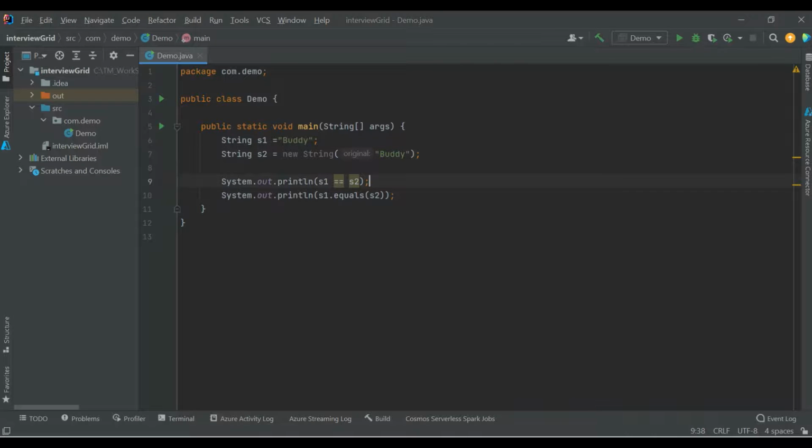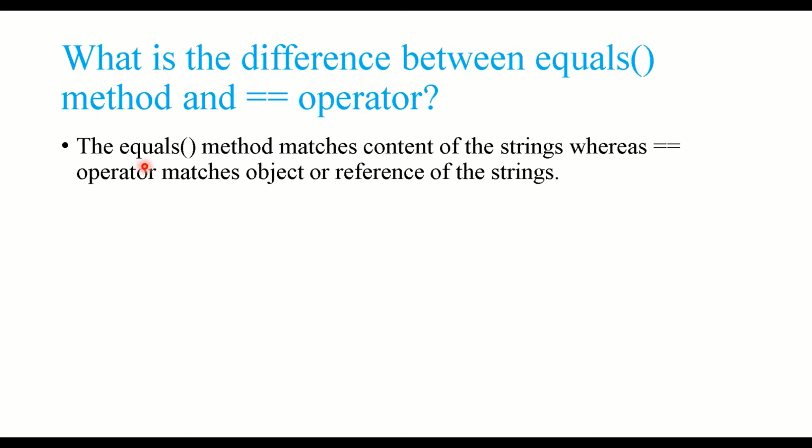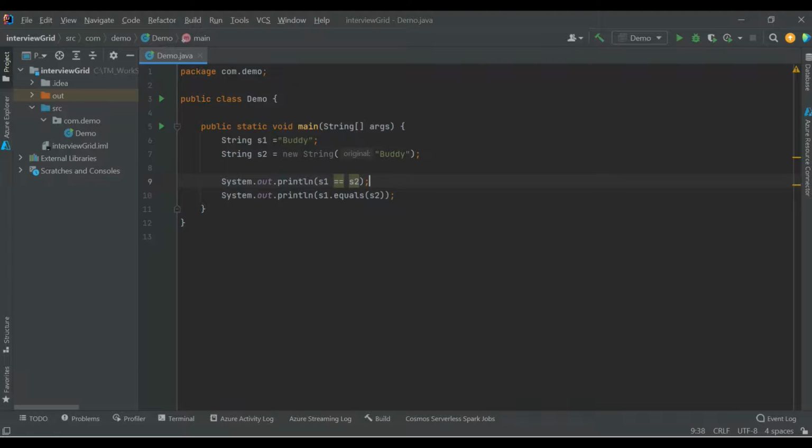So when I do s1 is equal to s2, the double equal to operator matches the object reference. So are s1 and s2 the same? No, it should print false, because both are different: s1 is pointing to the one in the string pool and s2 is pointing to the one in the heap memory. And s1 dot equals s2 should give you true, because equals matches the contents.